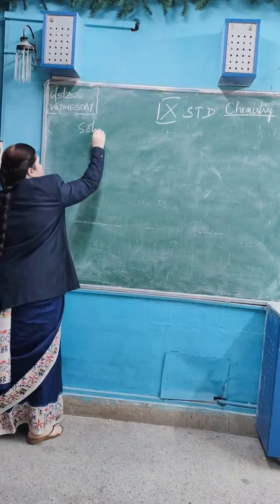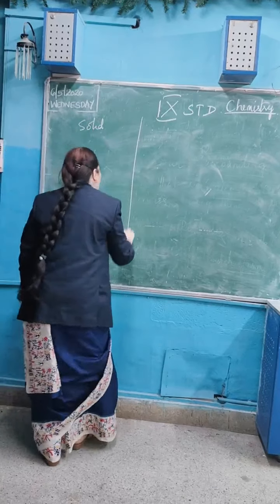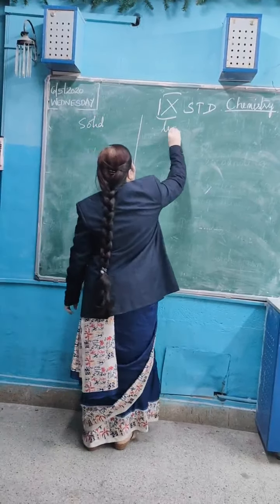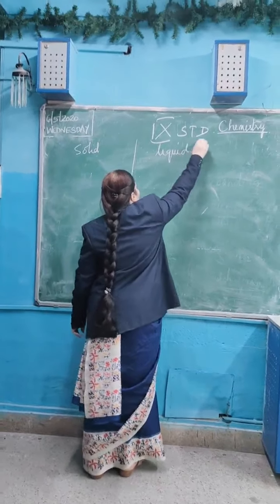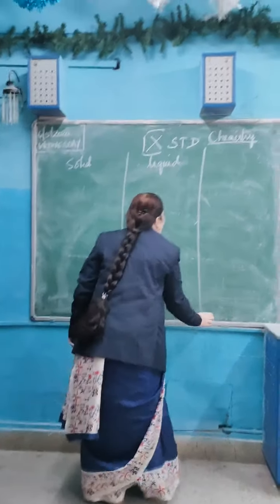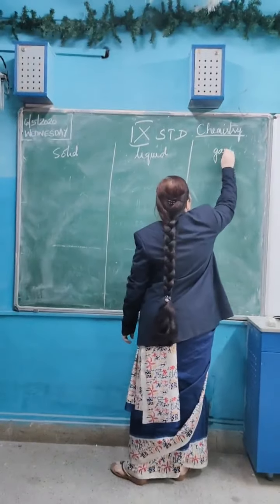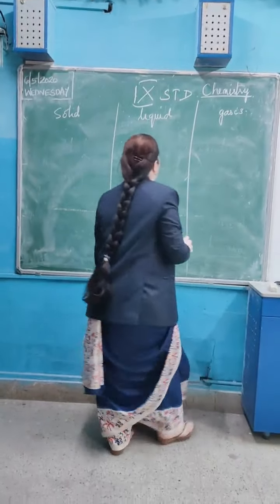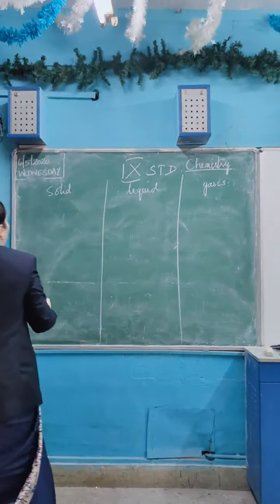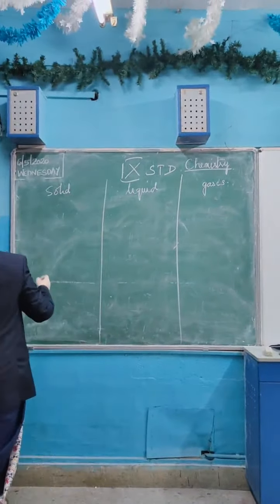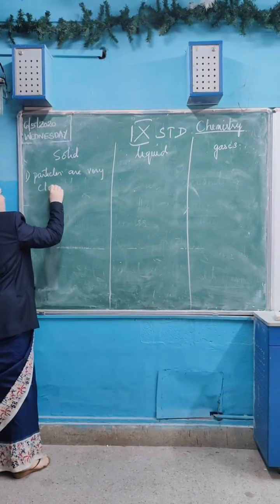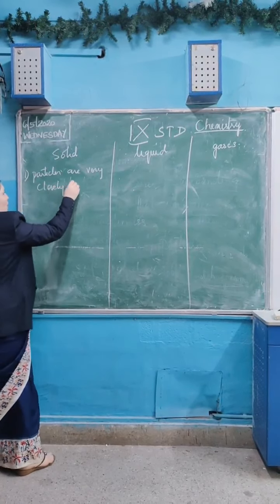Solid, liquid, gases. The particles in solid are very closely packed.